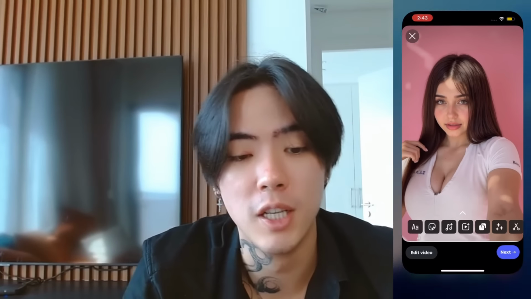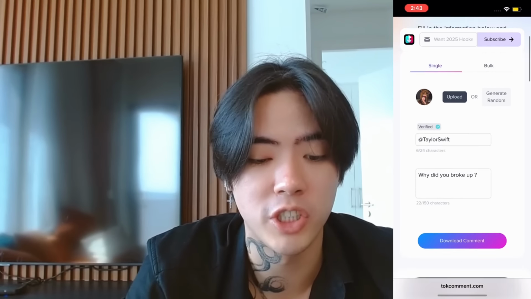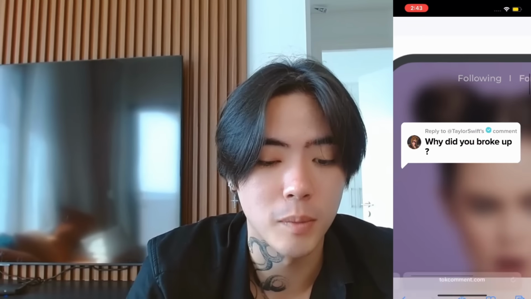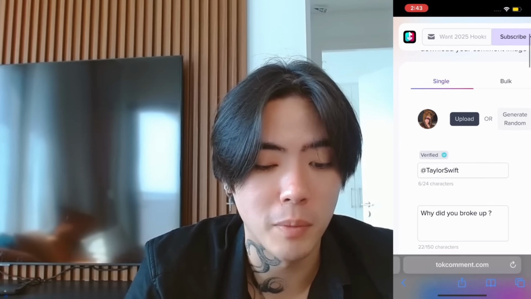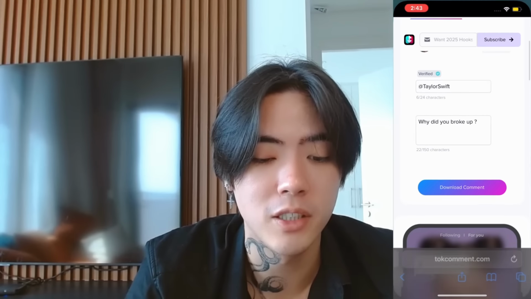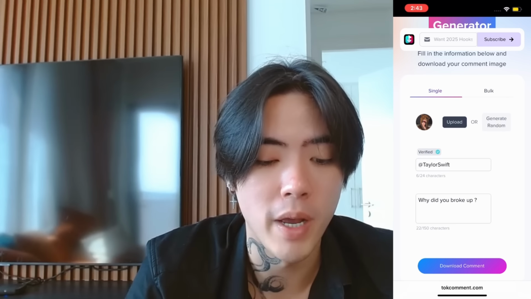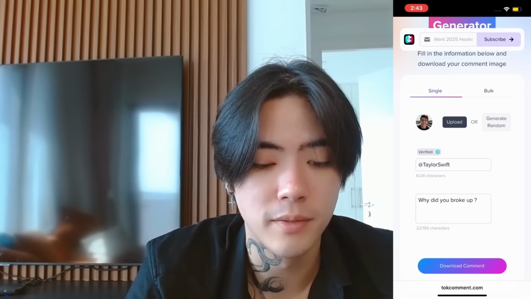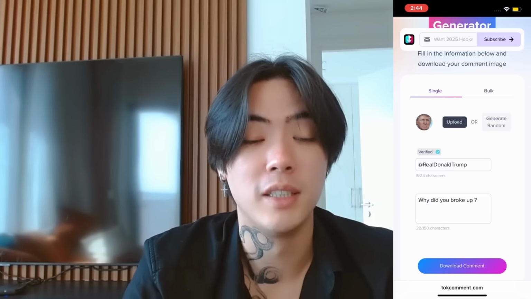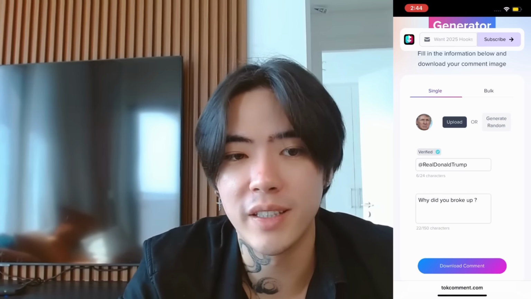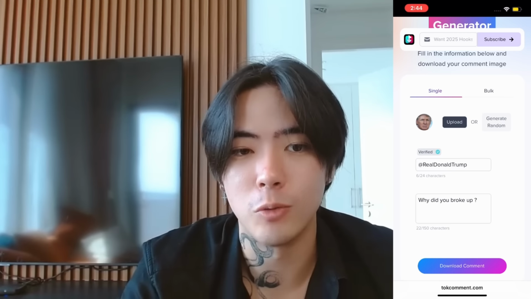This is very important. So to do it, we're going to this website, TikTok comment generator. And you'll be able to generate some fake comments like this, right? So you can upload right there a fake profile picture, fake name and the message that you want. Otherwise, you can generate some random male profile, or if you want a celebrity, like Will Smith, or the real Donald Trump. This is so great because literally you can fake that the celebrity left a comment on your AI page. This is crazy. You just need to be creative.